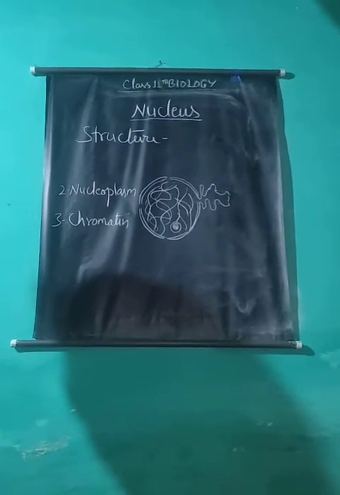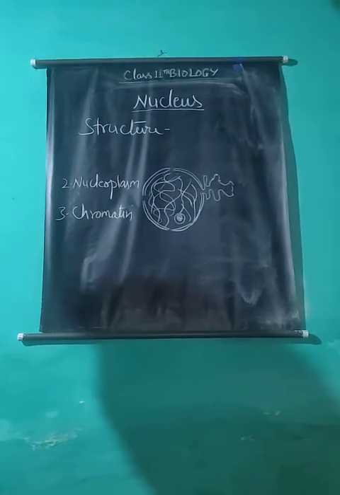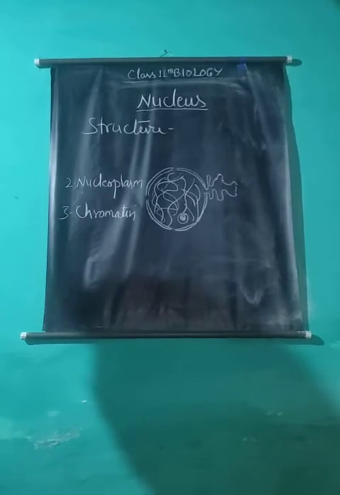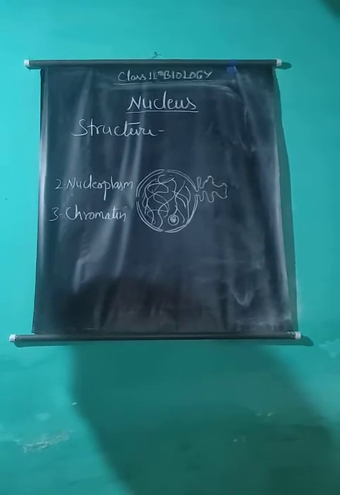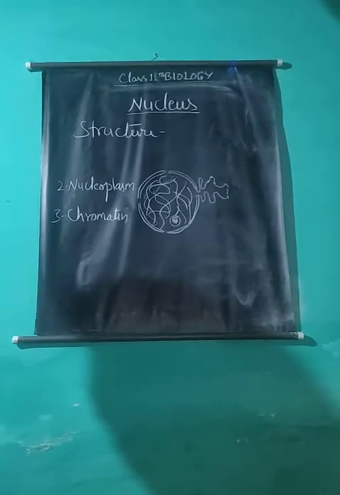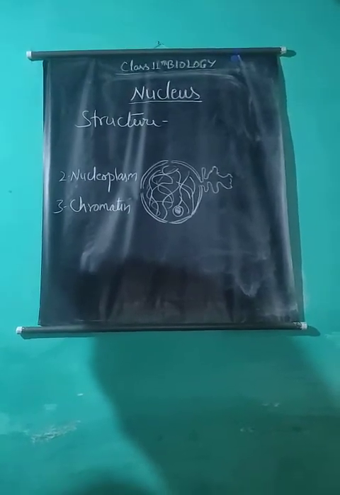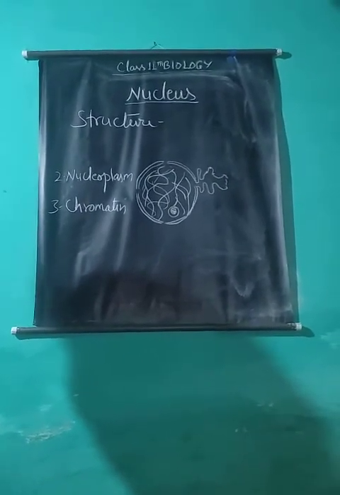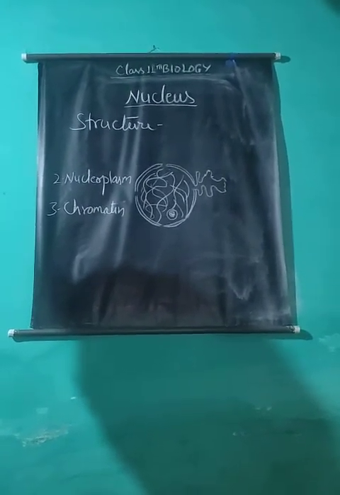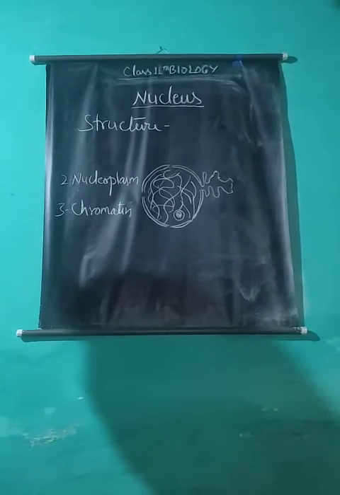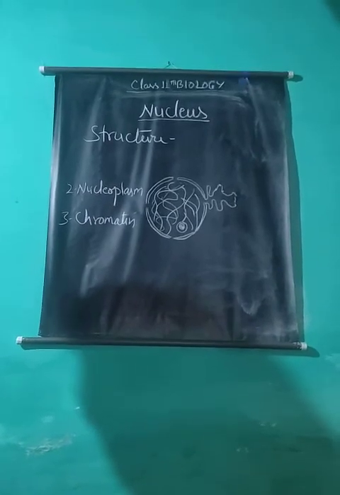Chromatin fibers are twisted, fine, and uniformly distributed in the nucleoplasm. Two types of chromatin material have been identified. Heterochromatin is the dark stained condensed region of chromatin fibers. These condensed regions of the nucleus are known as chromocenters or false nucleoli. It is thought to be genetically and metabolically inert because it contains comparatively a small amount of DNA and a large amount of RNA. This part does not show transcription.